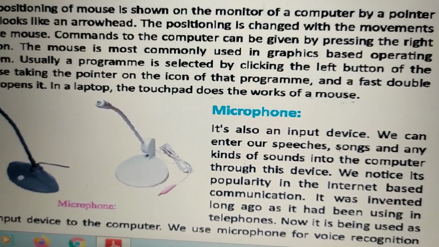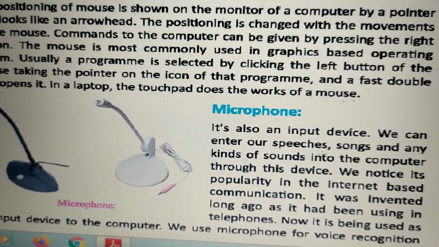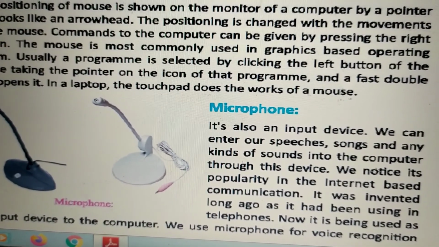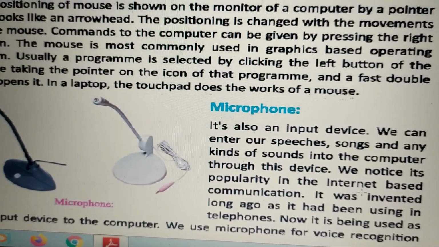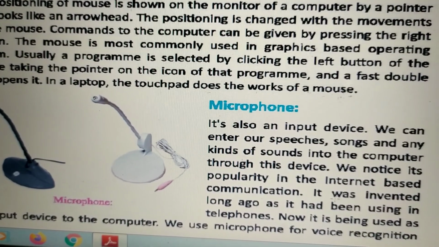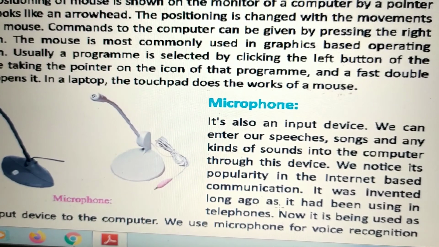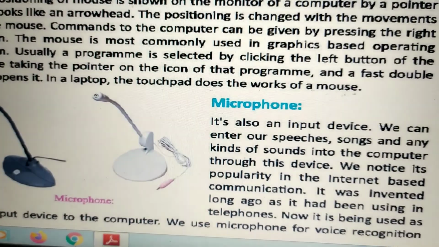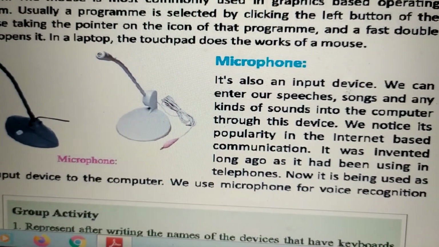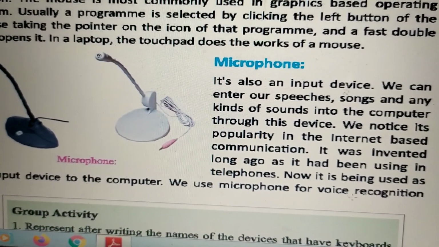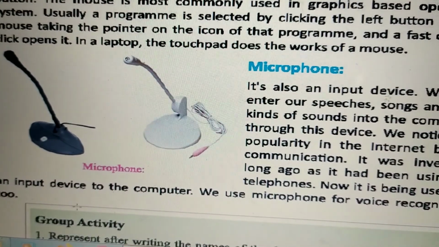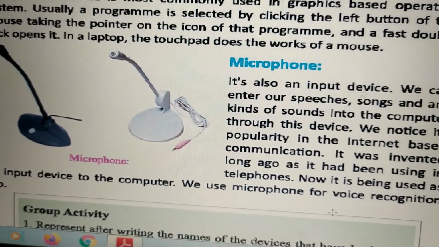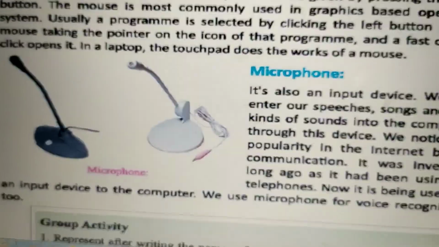We can enter speeches, songs and any kinds of sounds into the computer through this device. We notice its popularity in internet-based communications. It was invented long ago as it had been used in telephones. Now it is being used as an input device to the computer. We use microphone for voice recognition too.